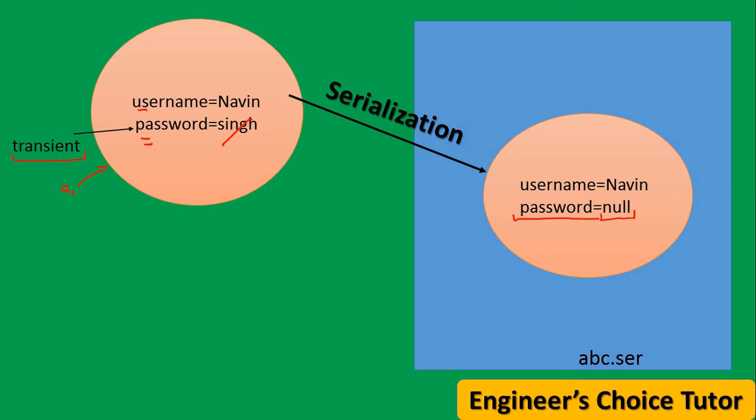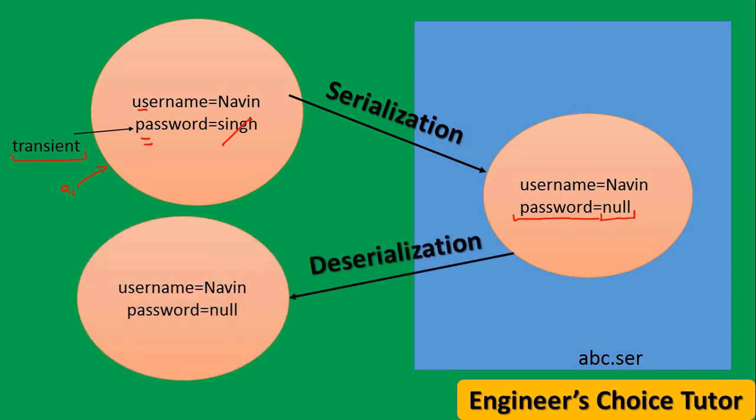During deserialization also, which means reading the state of an object from a file, suppose a2 is pointing to the object we get. When we read the variable username, we get Naveen, but we see that password is null. So there is no security issue. That's why transient is used: transient is used to meet the security constraint, just for the security issue.